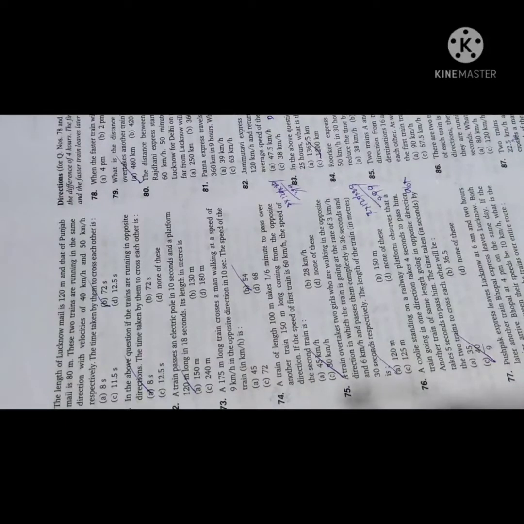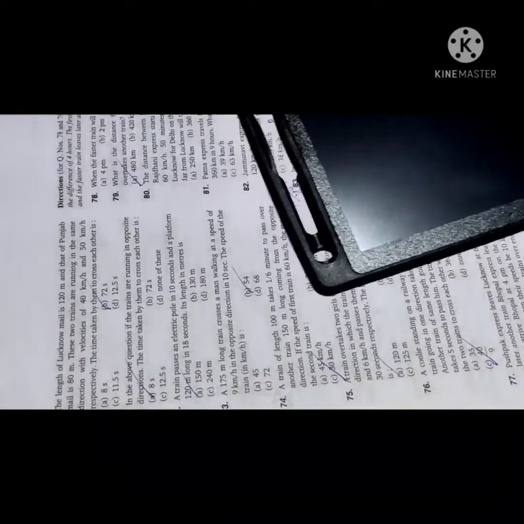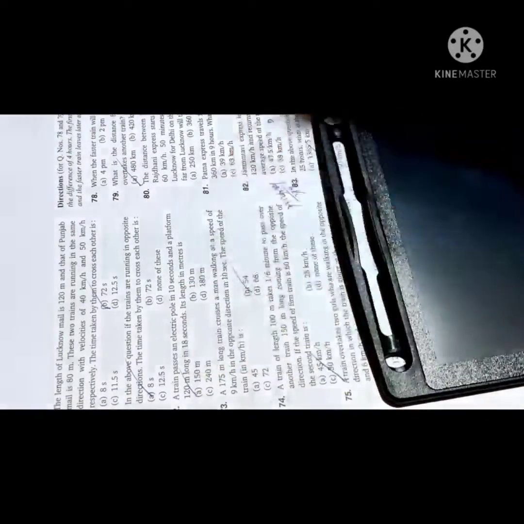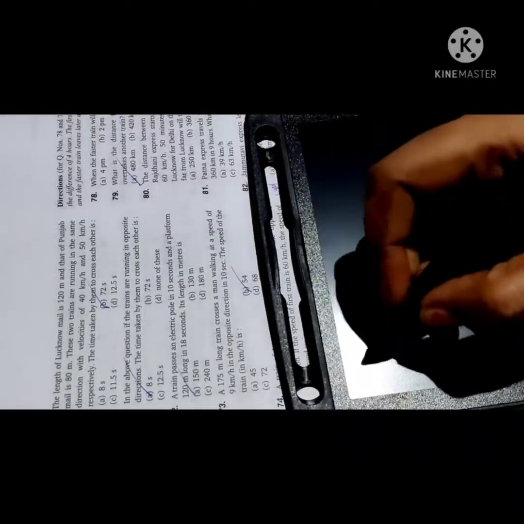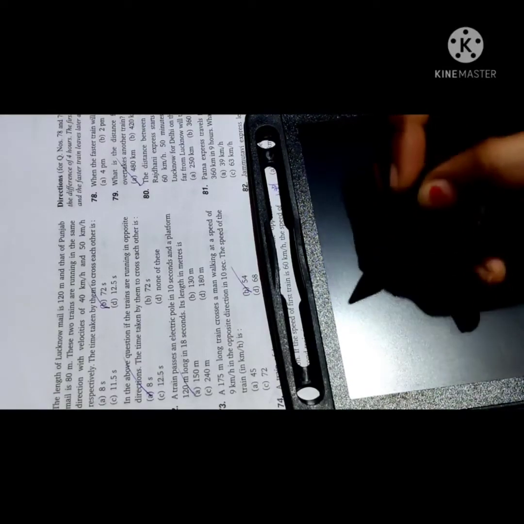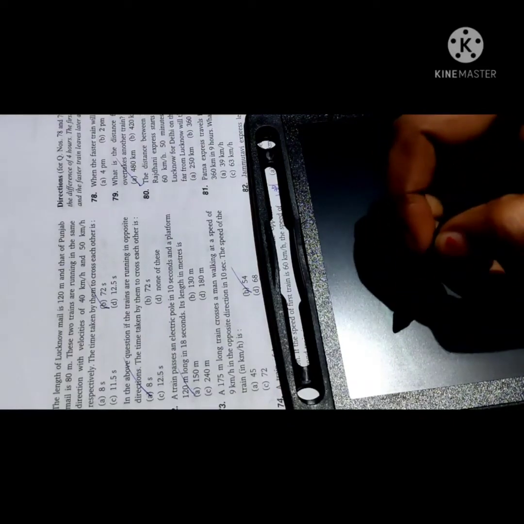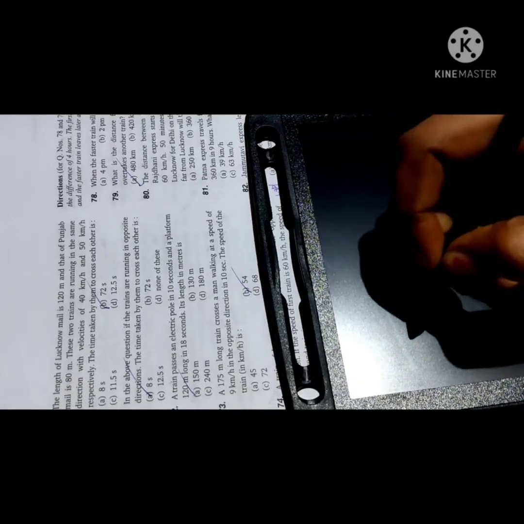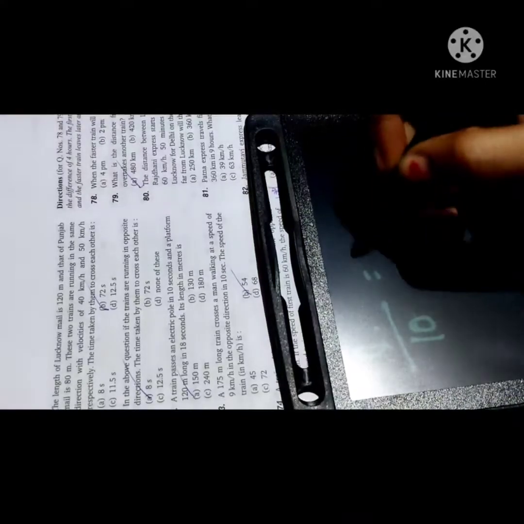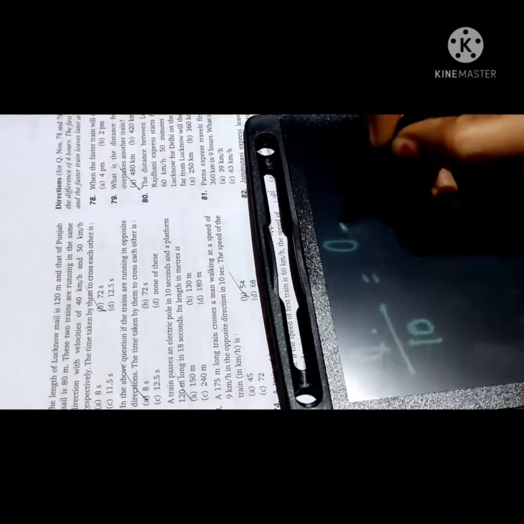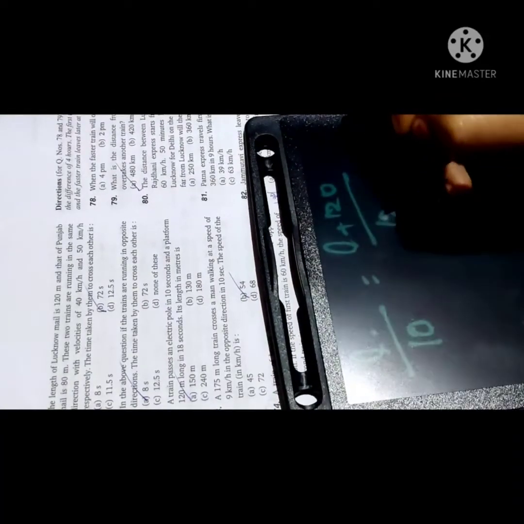Okay. So this is the last question, guys. That is, a train passes an electric pole in 10 seconds and a platform 120 long in 18 seconds. It means here the length of the train we will take as L. So it crosses an electric pole. The length of the electric pole is negligible, that's why we don't add any value to this length, 10 seconds. And the platform 120 meter long in 18 seconds. It means L plus 120 meter platform in 18 seconds.